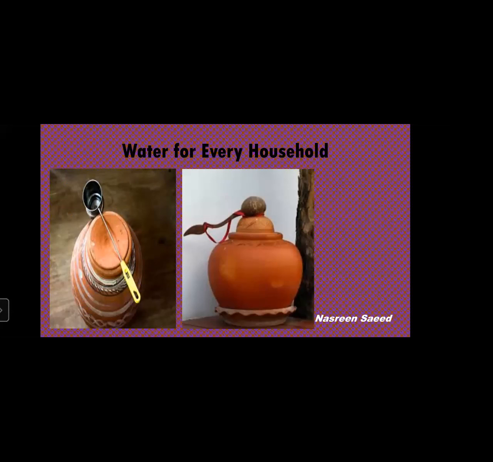After we take the water, we can replace the lid. If we keep the lid open, dirt will fall inside. If we put our hand inside to remove water, the dirt in our hand will go inside. So we have to keep the pot covered and use a dipper to take the water. After we take the water in our glass from the dipper, again we have to cover the pot. But the best method of taking water is to have a tap on the container.